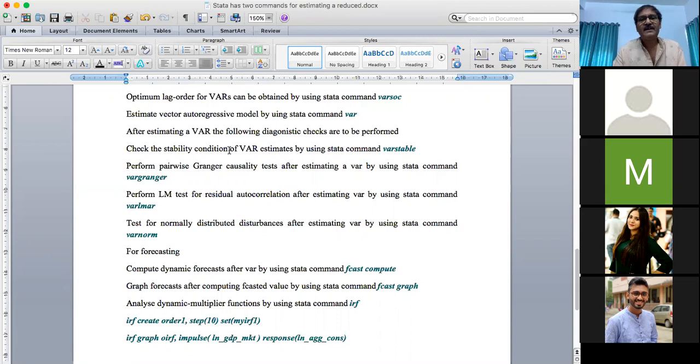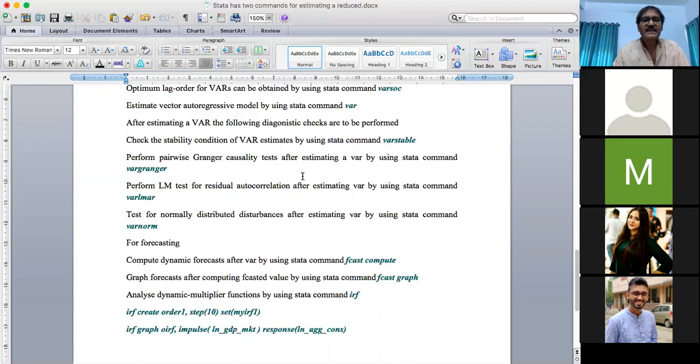But if the model is not stable, that is, the variables are non-stationary, the estimated model will not provide a meaningful interpretation. To find out whether the VAR is stable or not, we can use the command varstable. After executing this command, we can find out whether our VAR system is stable.